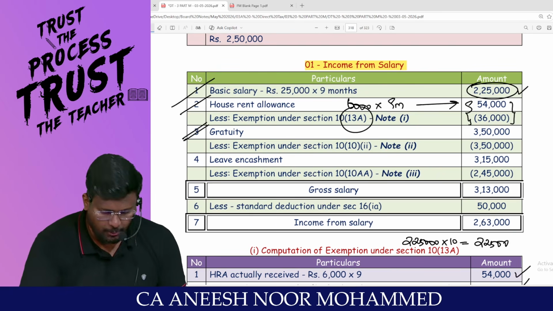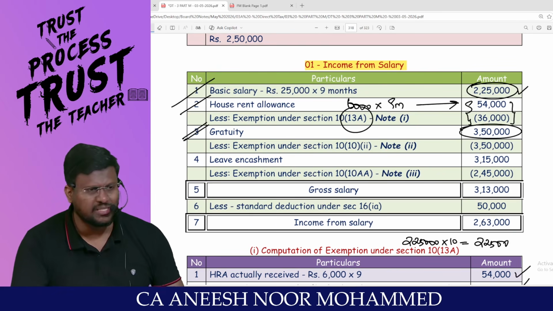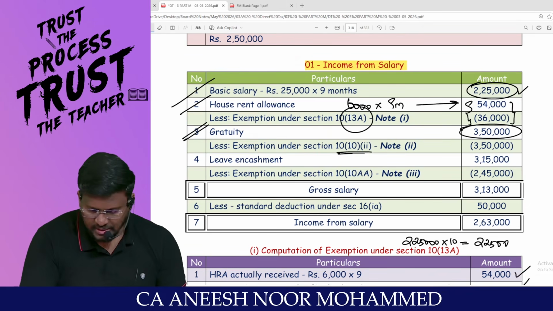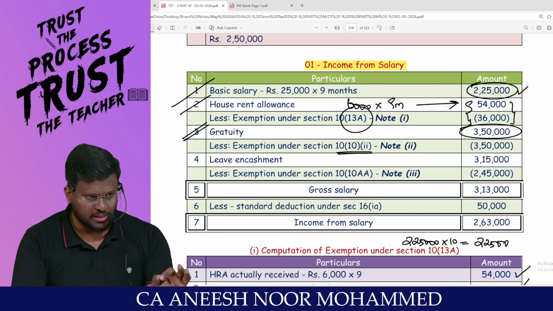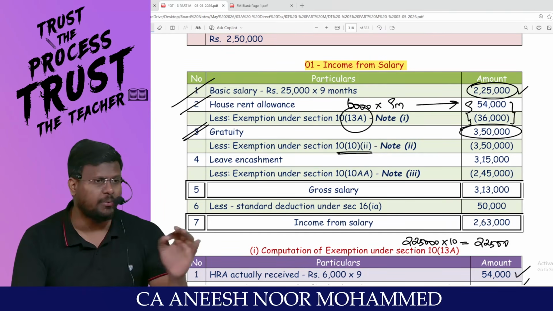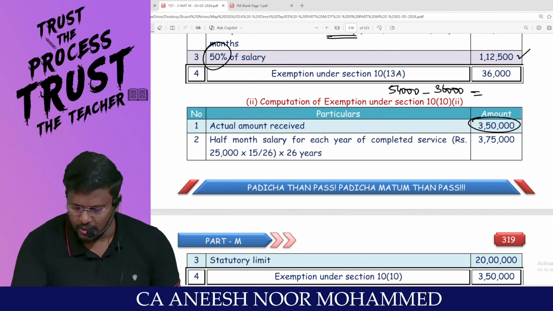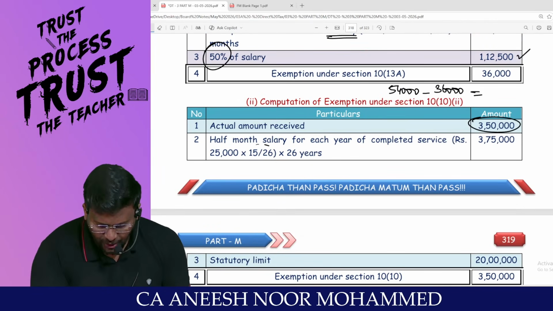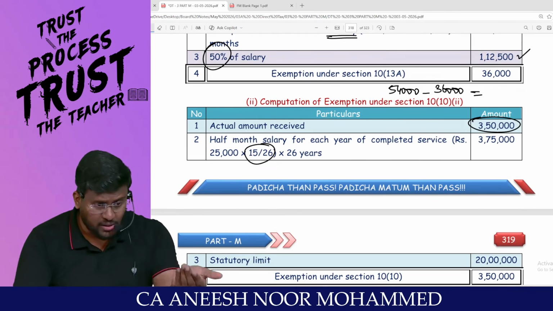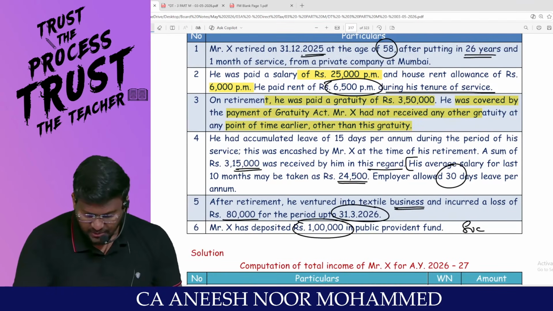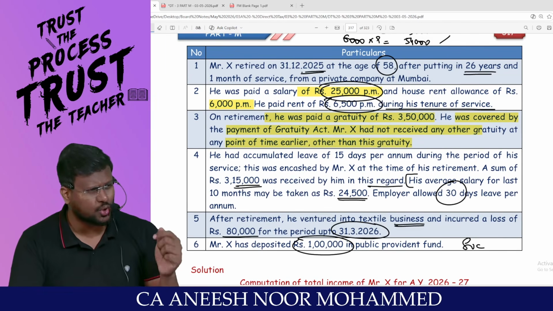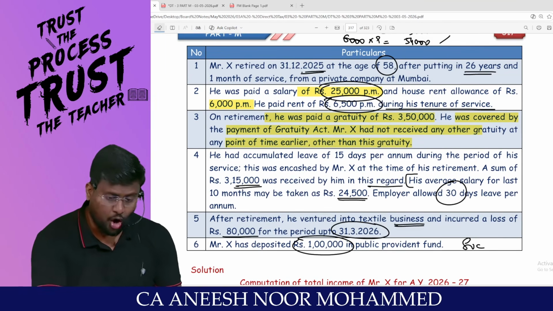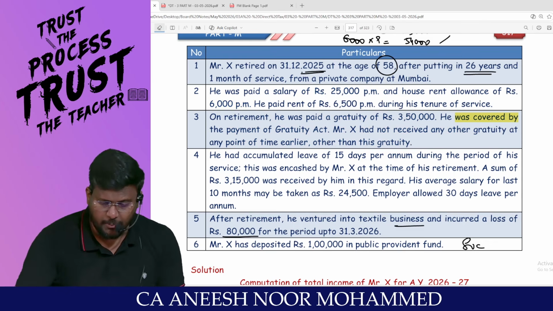There is no problem. Now come on to gratuity. Actual gratuity received is 3,50,000. Already given in the question. Sir, it is exempt under 10(10). Sir, least of the three: statutory limit of 20 lakh, actual gratuity received, and 15/26 into last drawn salary into completed years of service. That's what I'm going to compute here. Actual gratuity received is 3,50,000. Sir, 15/26 into last drawn salary is straight away given in the question. They themselves said that he has not received any other gratuity. At the time of retirement, 25,000 per month is the last drawn salary, because the last drawn salary means basic salary plus DA. All DA should be considered because this person is covered under the Payment of Gratuity Act 1972.